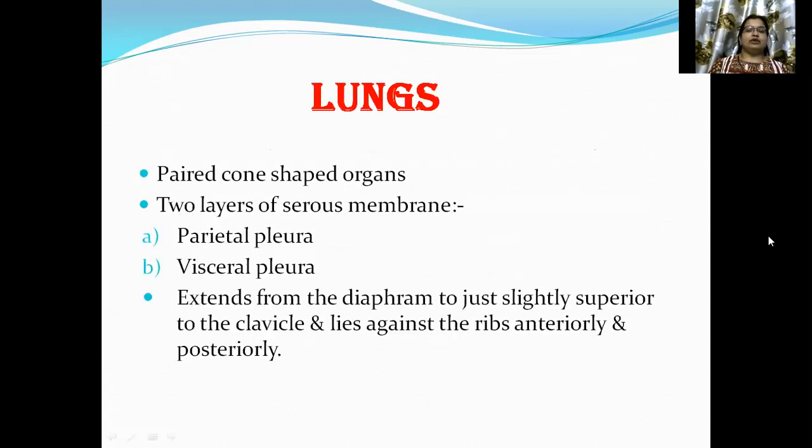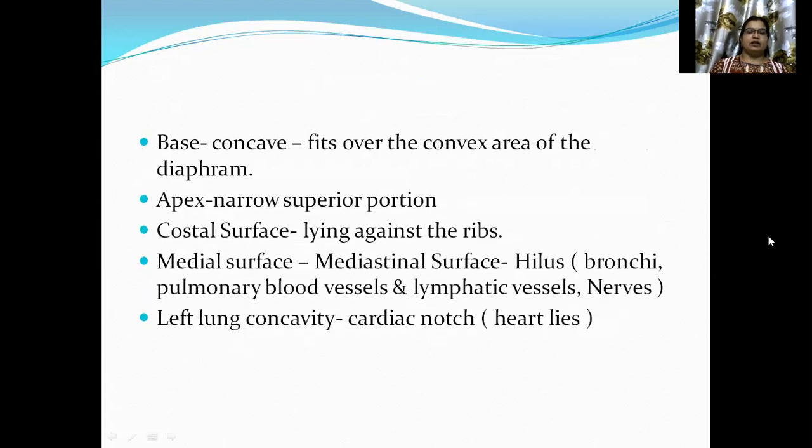Lungs are paired cone-shaped organs with 2 layers of serous membrane, the parietal pleura and visceral pleura. They extend from the diaphragm to just slightly superior to the clavicle and lie against the ribs anteriorly and posteriorly. The base is concave and fits over the convex area of the diaphragm. The apex is the narrow, superior portion. The costal surface lies against the ribs. The mediastinal surface has the hilus, and the left lung concavity has the cardiac notch.